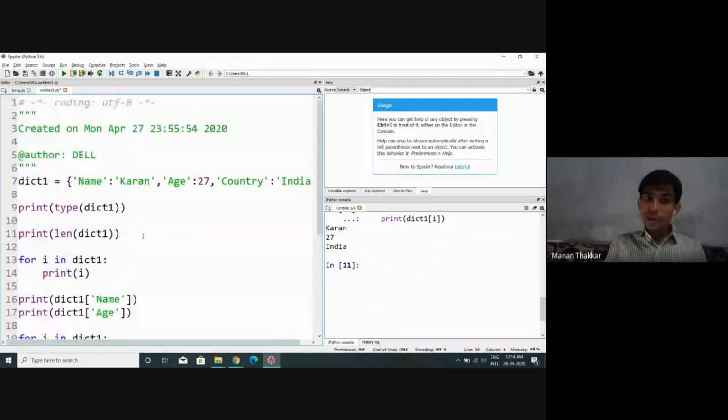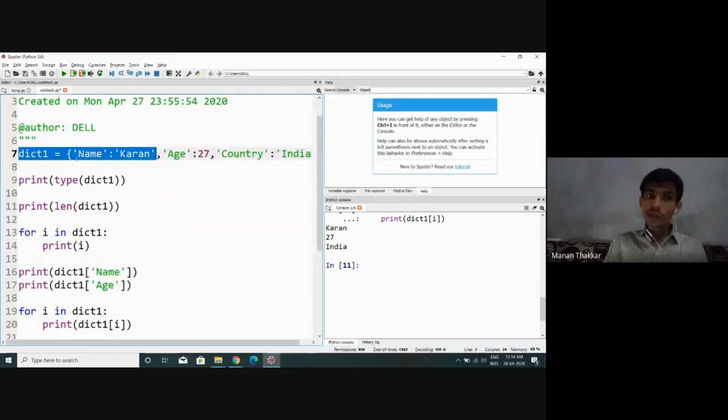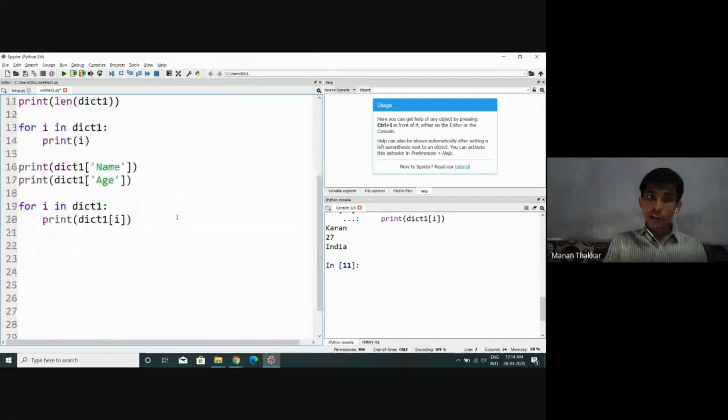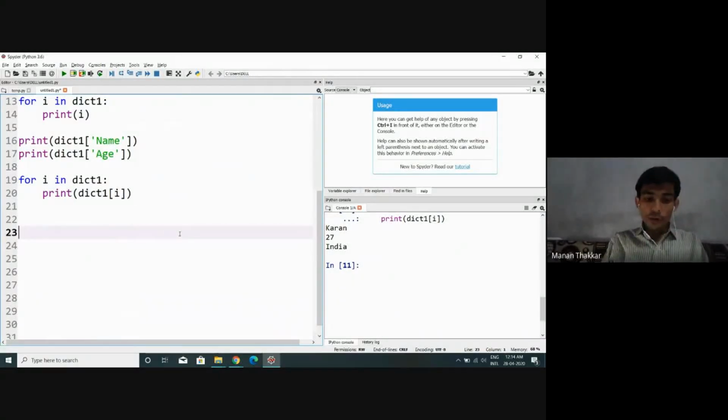If we are thinking to update, before I show insert, let me just show you the update operation. How can we perform it? Look at this. If I do dict1 of name, we know the value of dict1 of name is Karan.